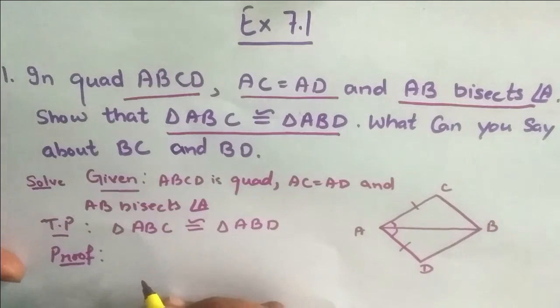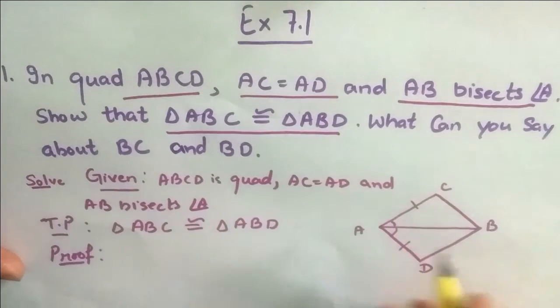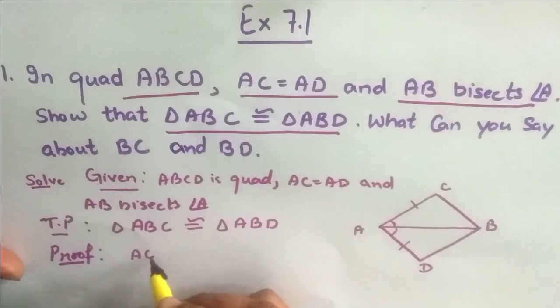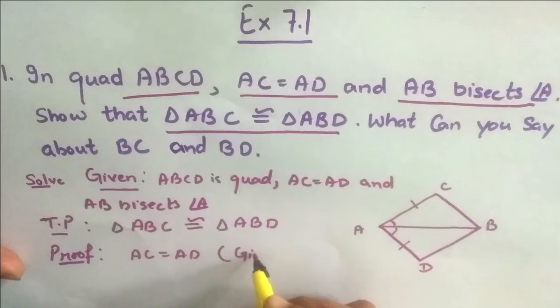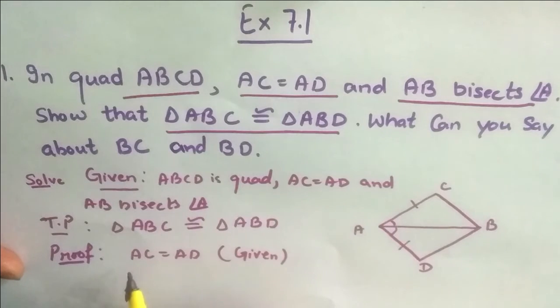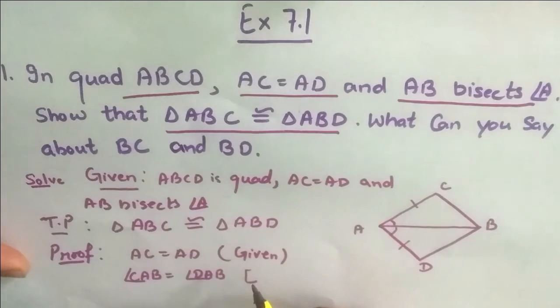Yes students, what is given in this figure? We have given AC is equal to AD. That is given in the question. Next, what have we given? We have given angle CAB is equal to angle DAB. What is the reason?